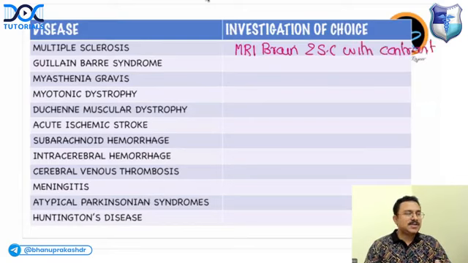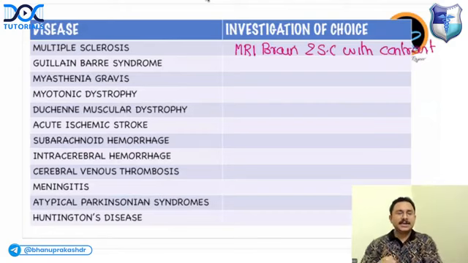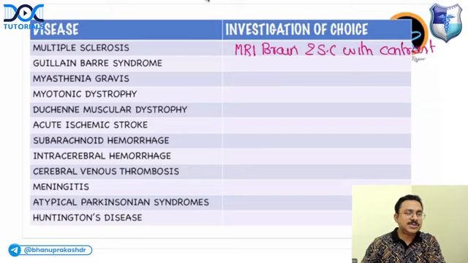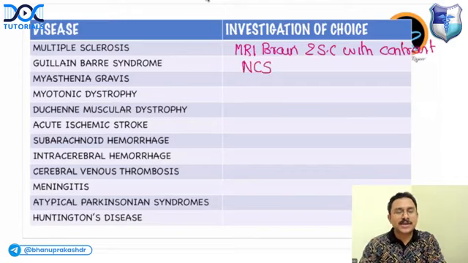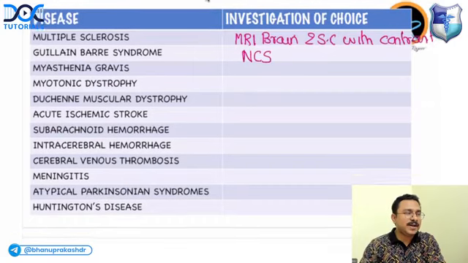What is the investigation of choice for Guillain-Barré syndrome? I'll give you two options. Is it NCS, that is nerve conduction study, or is it CSF study to look for albuminocytological dissociation? Answer is nerve conduction study. CSF for albuminocytological dissociation can be done, but remember that is not the investigation of choice. Investigation of choice is nerve conduction study.